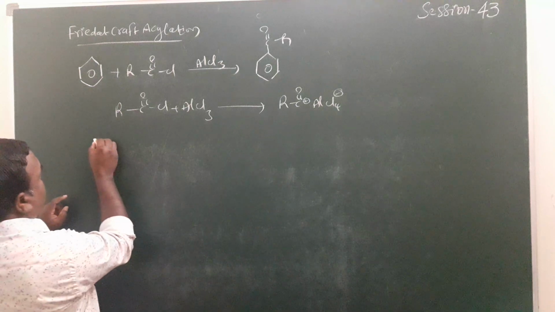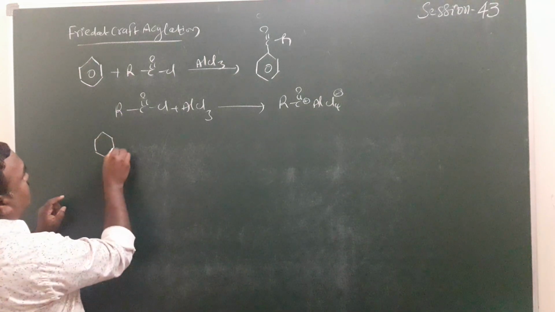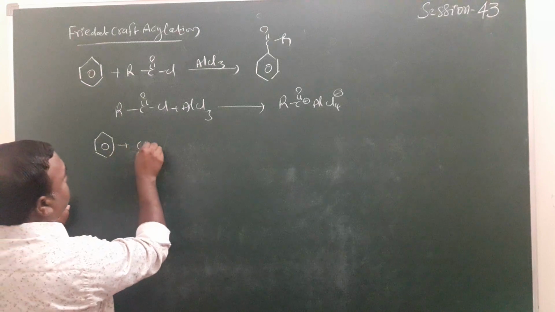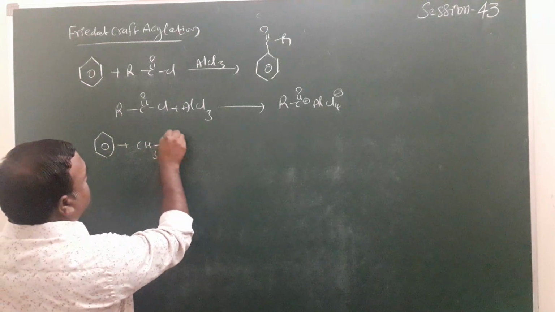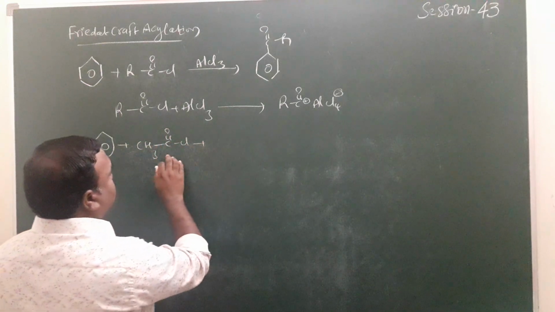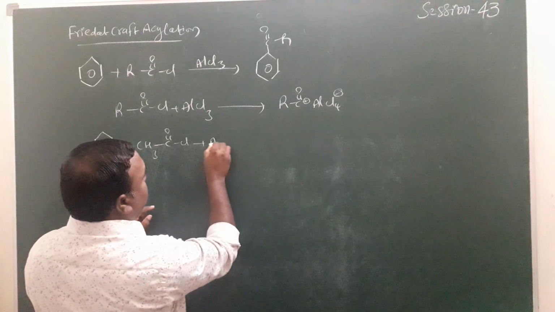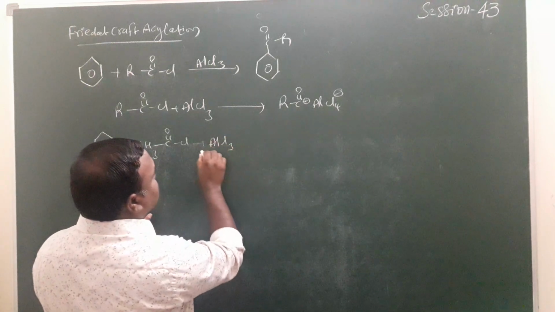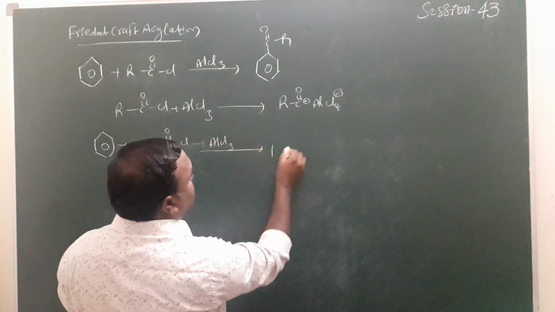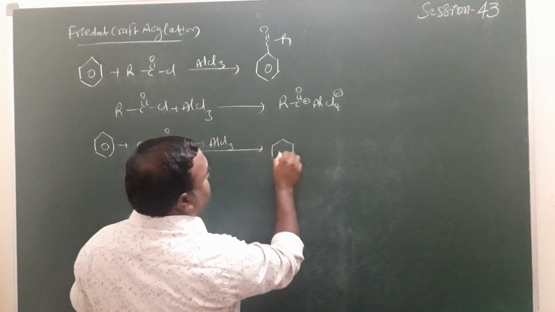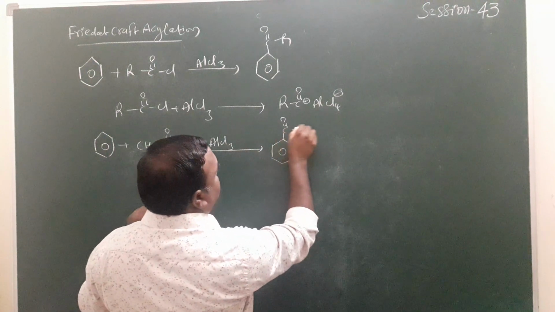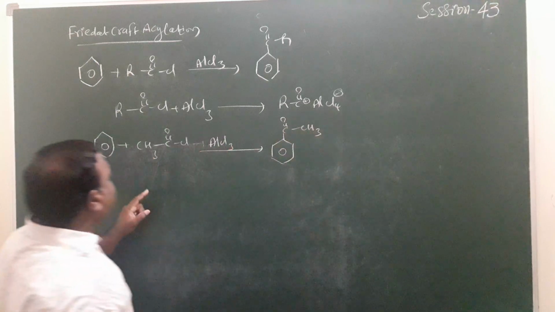For example, the benzene compound undergoes electrophilic substitution reaction with acetyl chloride in the presence of AlCl3 medium. Acetophenone, phenyl methyl ketone, is formed here.